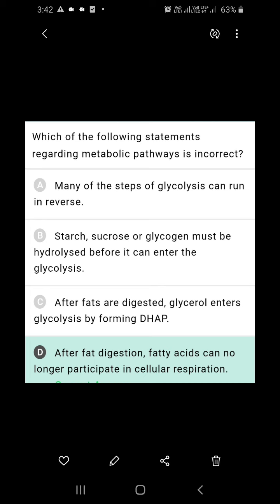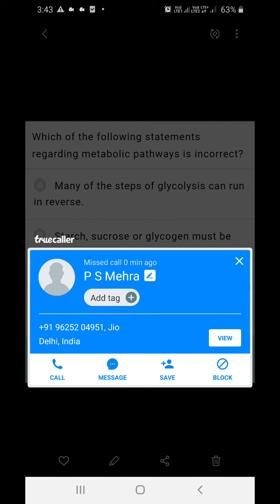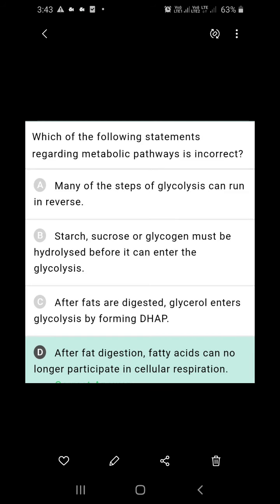Next, after fats are digested, glycerol enters glycolysis by forming DHAP. Yes, actually, fats are digested to fatty acids and glycerols.